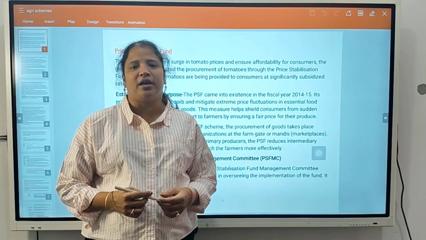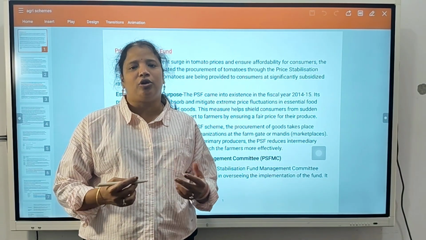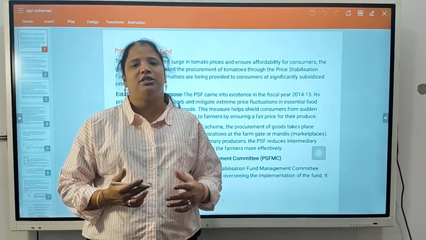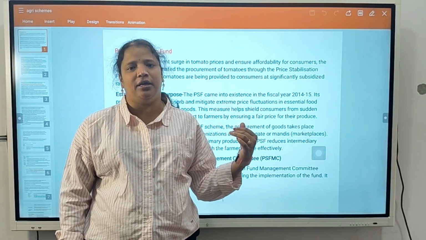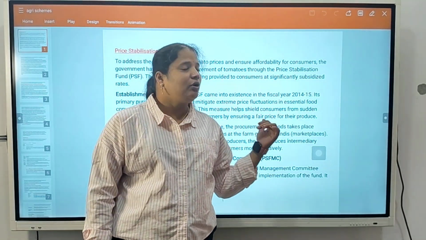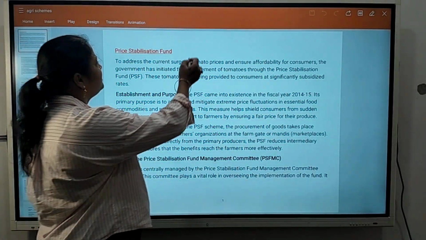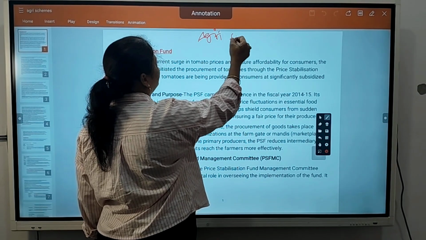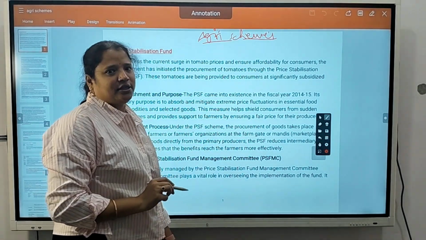Since many days we are discussing agriculture current affairs in economy. So I told you in the last session we will do a closing session. In the closing session also we have small subtopics that we will discuss separately in this session. So the first subtopic is Agri schemes. What are the schemes given by government in the agriculture sector?